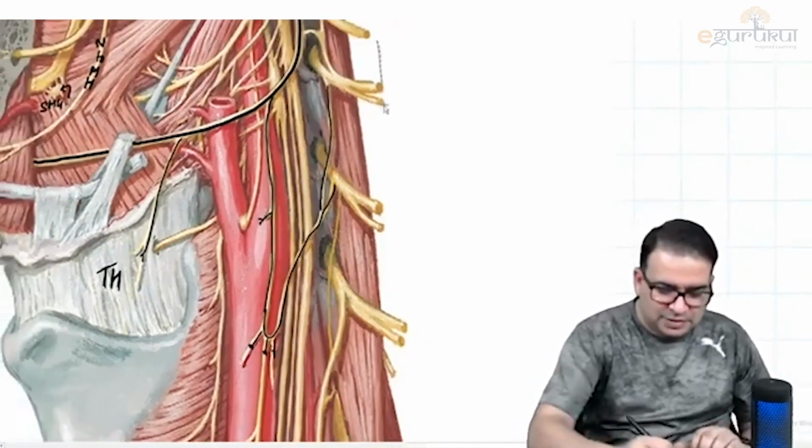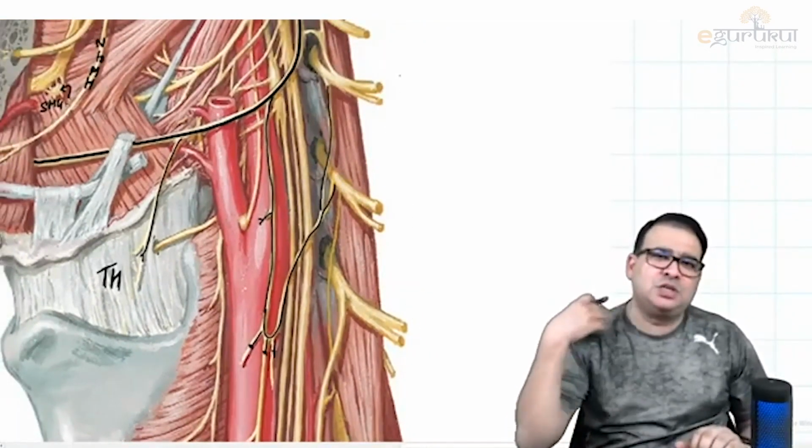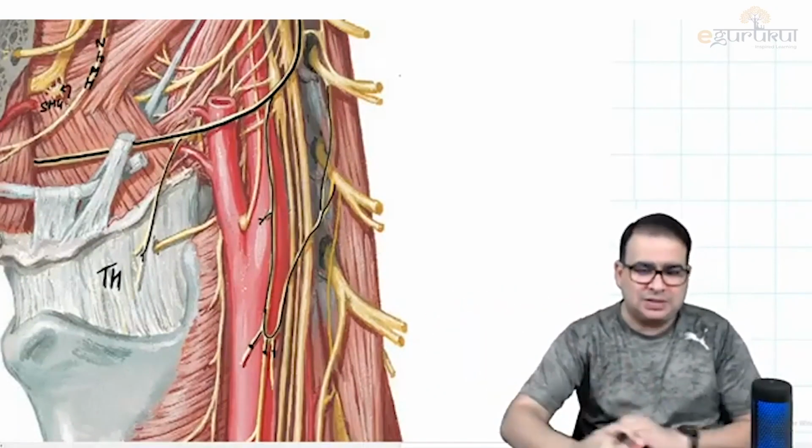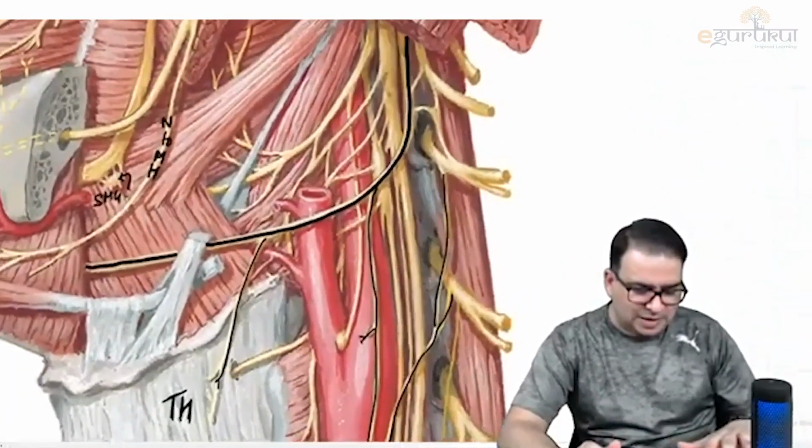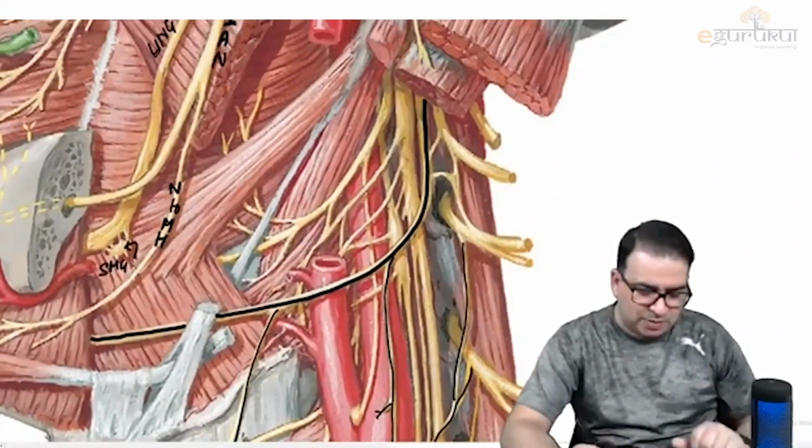Don't bother about these nerves. These are the cervical nerves actually, C2, C3, C4, the major nerves which are going out of the cervical plexus. So again, don't get too bothered with that. I just want you to understand the relevant nerves that we've discussed and that you should remember.